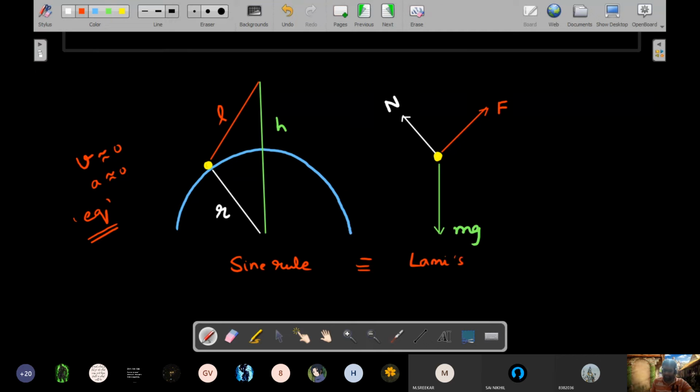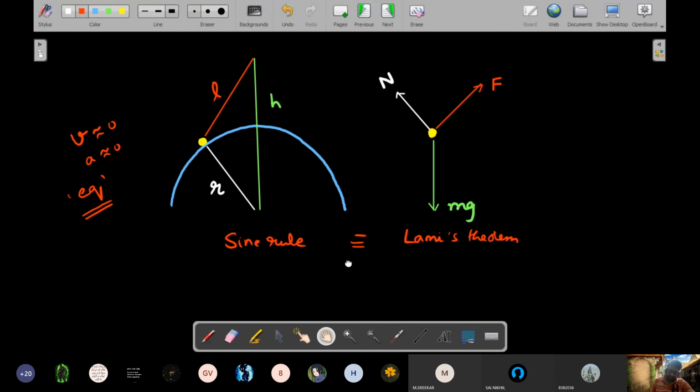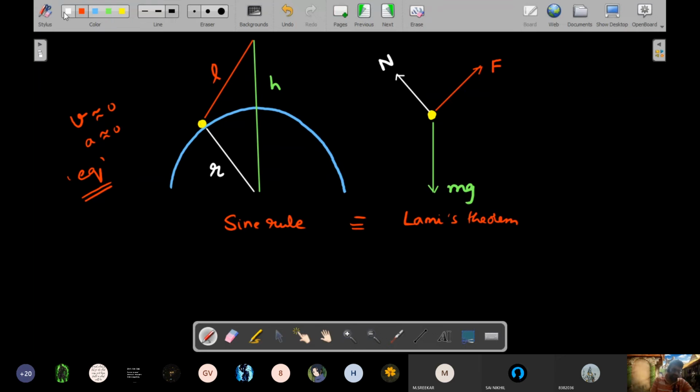So I'll combine these two. I'm not even writing those steps. I would have written r divided by sine of this angle, h divided by sine of this angle equal to L divided by this. Here also I'll get n by sine. So I'll eliminate sine of angles from both sides and then say equivalently n divided by r should be mg divided by h is equal to f divided by L. So that directly I'm impressing upon you that it's equivalent to writing these steps.